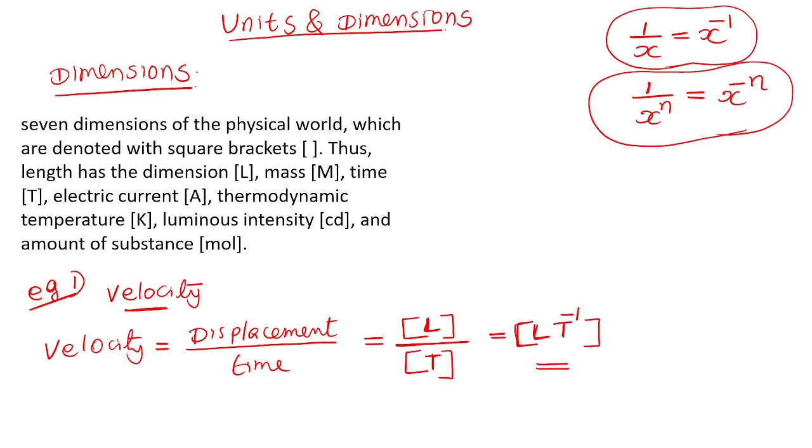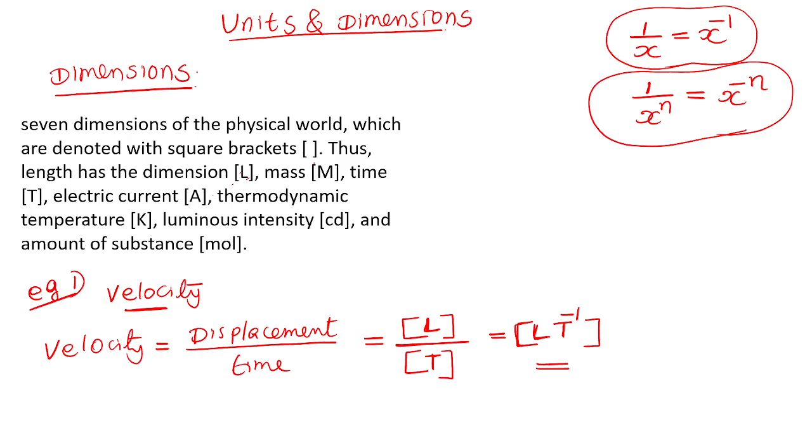This is the dimension. Dimension of a physical quantity means it is a combination of the basic dimensions, length, mass, current, like that. So any physical quantity can be expressed using these 7 dimensions. These 7 dimensions are the fundamental physical quantities.